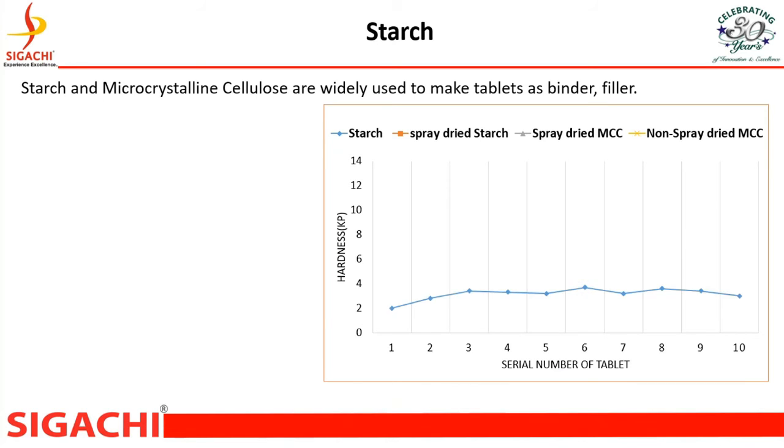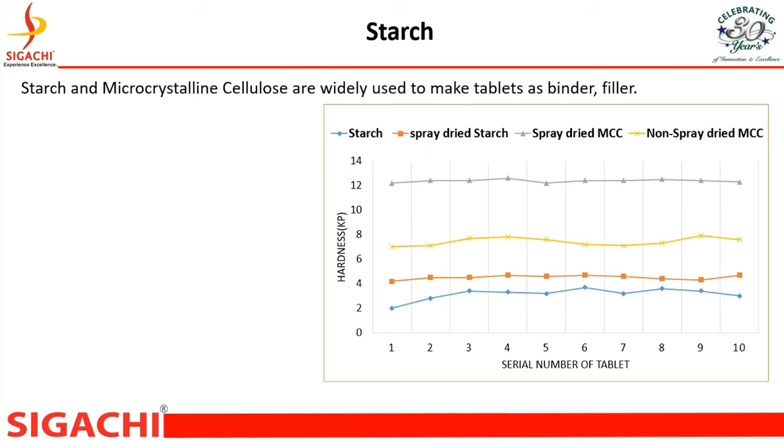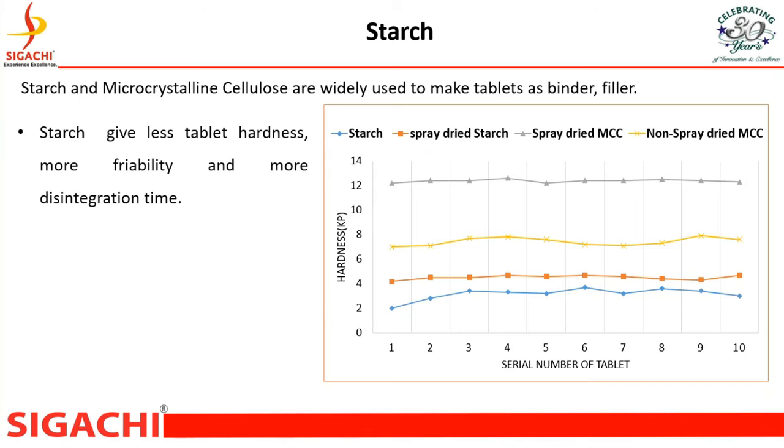Here we have developed data with normal starch, spray dried starch, normal bulk dried MCC and spray dried MCC. And we can see normal starch having less tablet hardness and more variation in hardness uniformity. Spray dried starch has a little bit more hardness and good hardness uniformity. But spray dried MCC has higher hardness compared to the other three materials. This yellow line indicates the non-spray dried material tableting hardness.